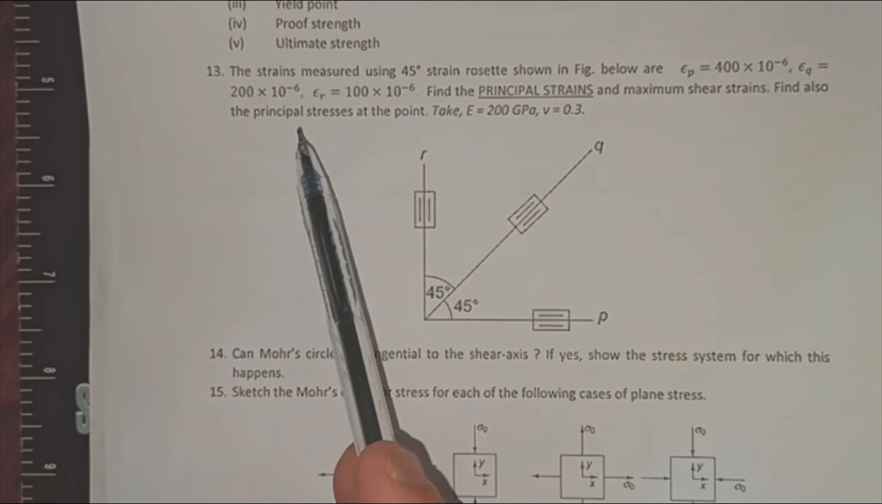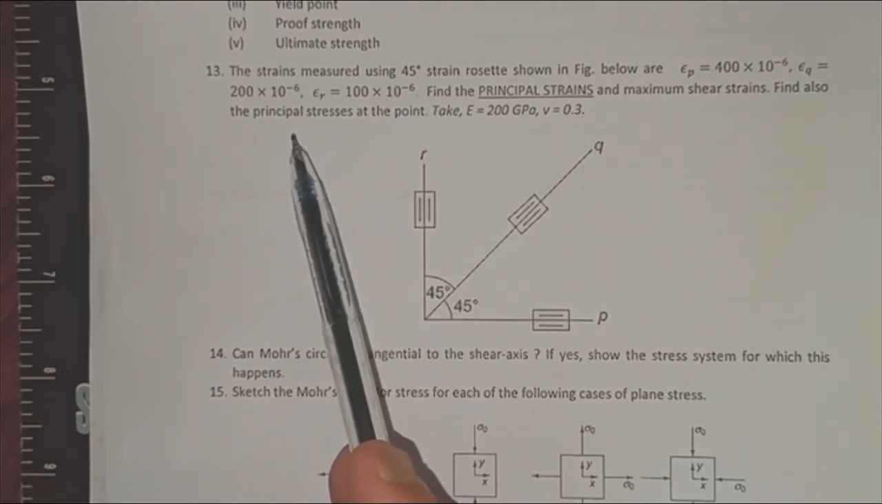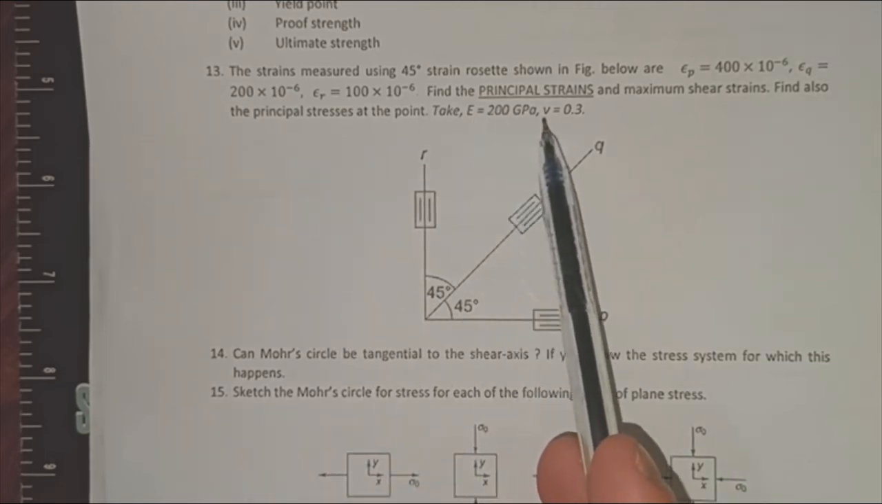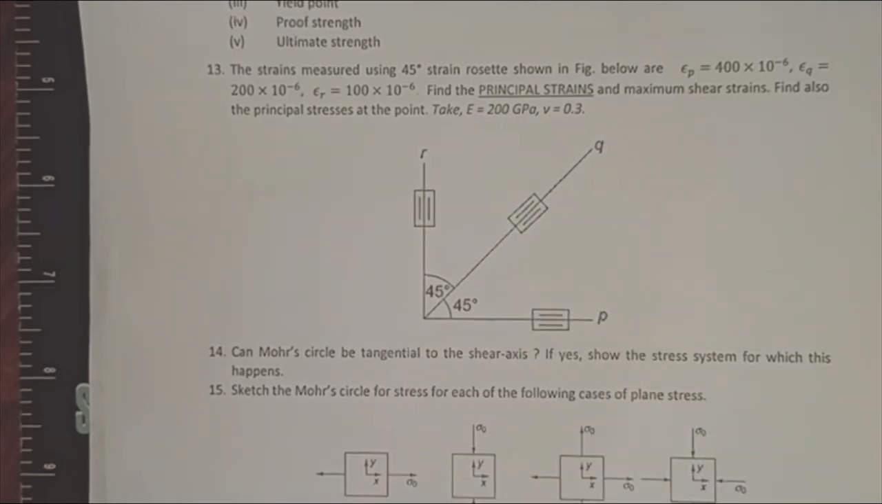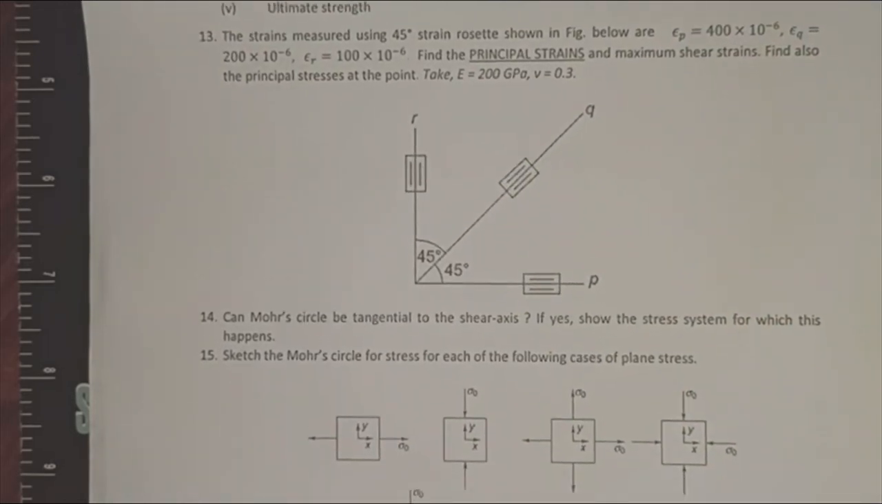How will you find the principal stresses? By using the generalized Hooke's law. That's why E is given to you. That's why Poisson's ratio is given to you. So use these equations and try to find the principal stresses. I leave it to you.